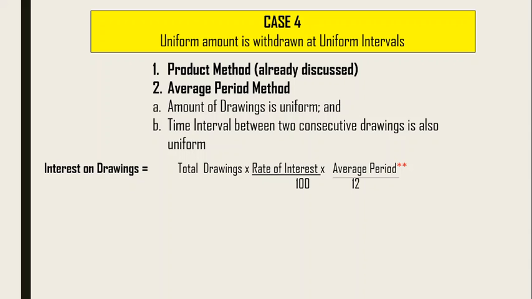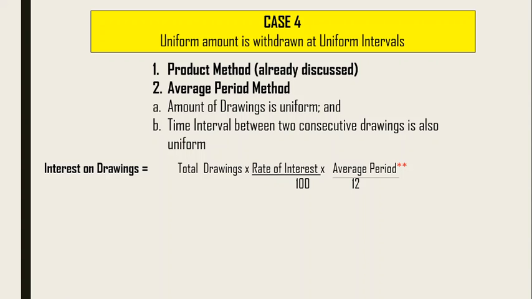This average period method replaces the product method only when the amount of drawing is uniform and the time interval between two consecutive drawings is also equal. If you remember, I told you the product method is for unequal amounts and different dates.